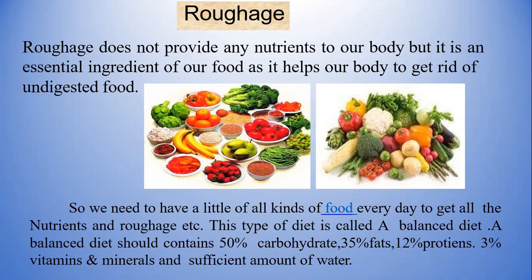If there are insufficient food materials in our diet, that is not a balanced diet. Mostly our balanced diet should contain 50% carbohydrates, 35% fat, 12% proteins, 3% vitamins and minerals, and a sufficient amount of water in our daily diet. If we are unable to take a proper diet in our daily life, we call it malnutrition.